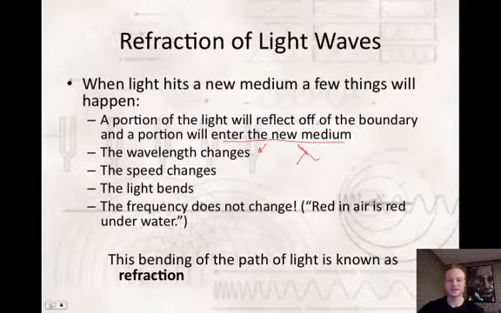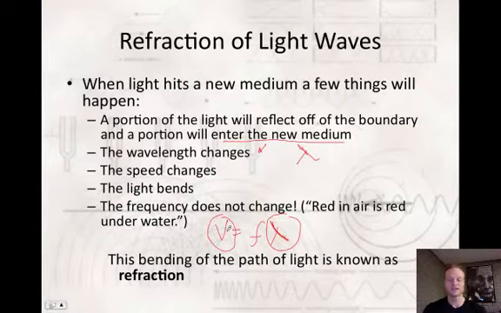If we look at this formula that we've been dealing with in the previous chapters, v equals frequency times lambda, which is wavelength. The things that will change when entering a new medium are the velocity, which can go up or down, and the wavelength, which can go up and down. You're going to find that lambda and velocity are directly related.